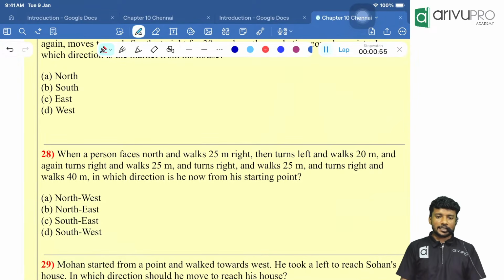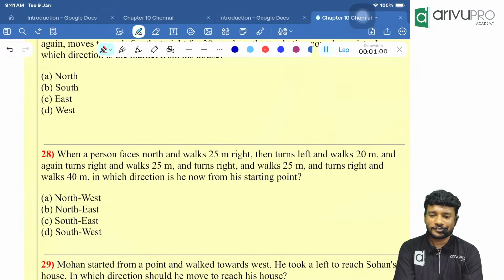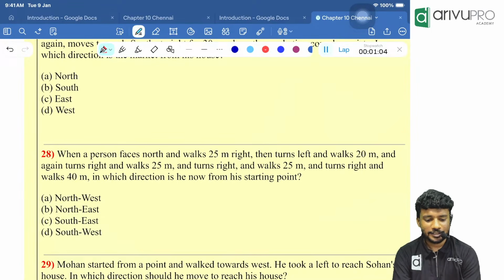Many people can get a wrong answer because you might read it in a different manner.